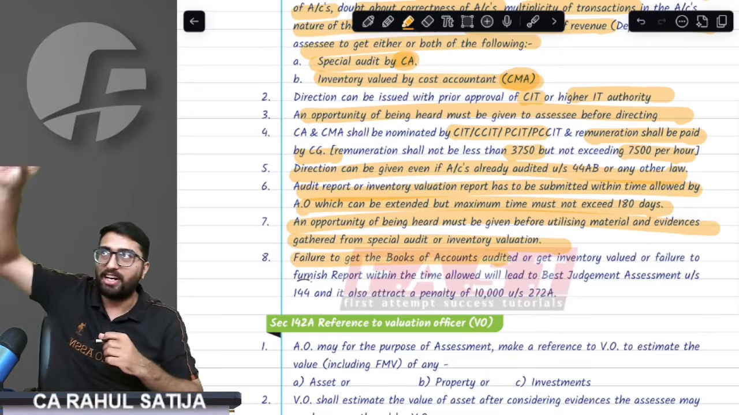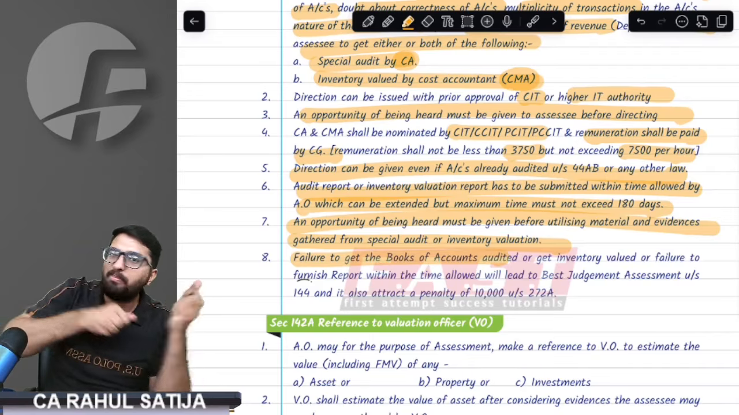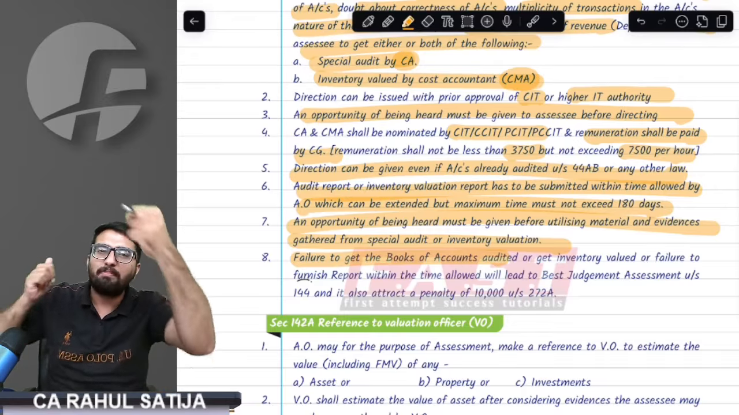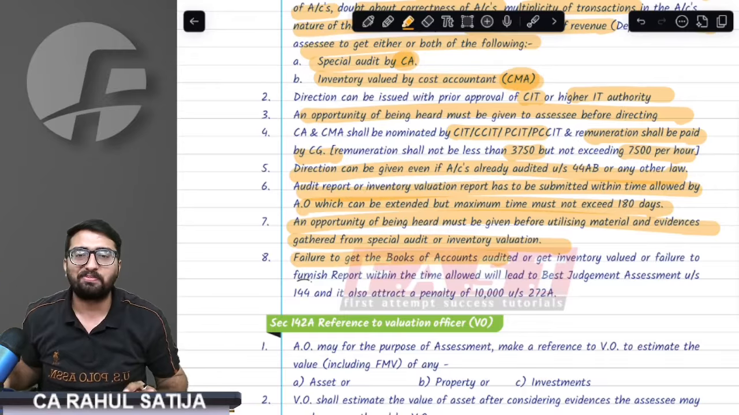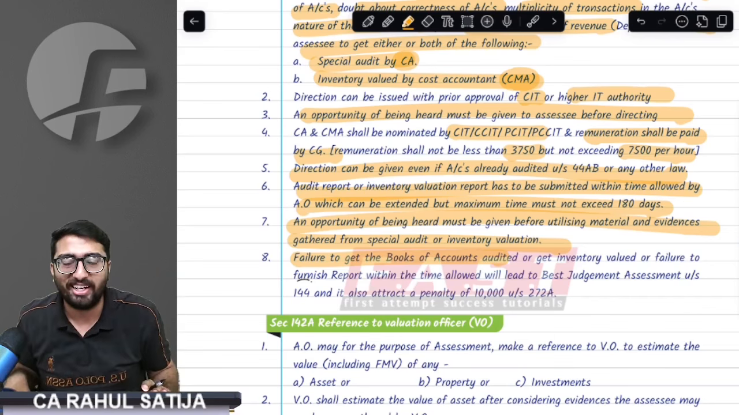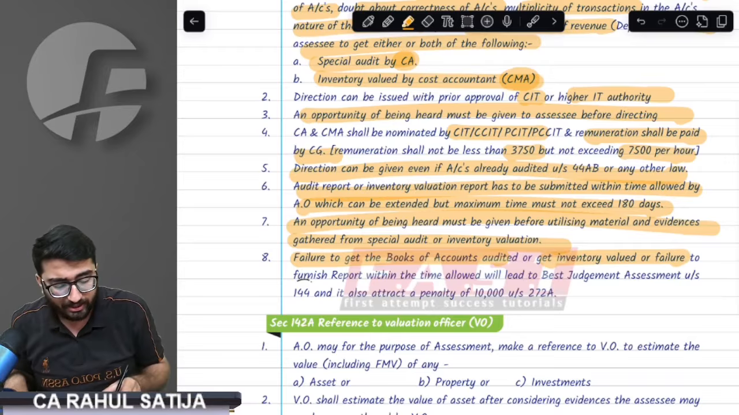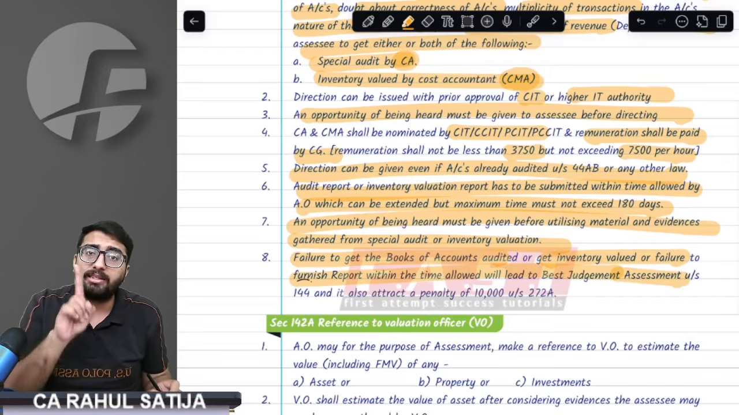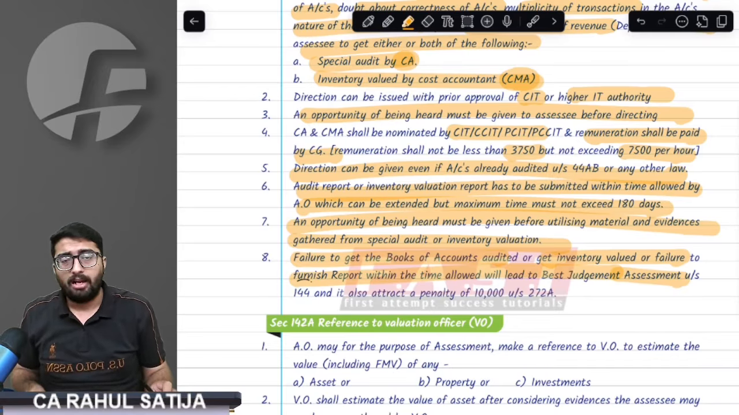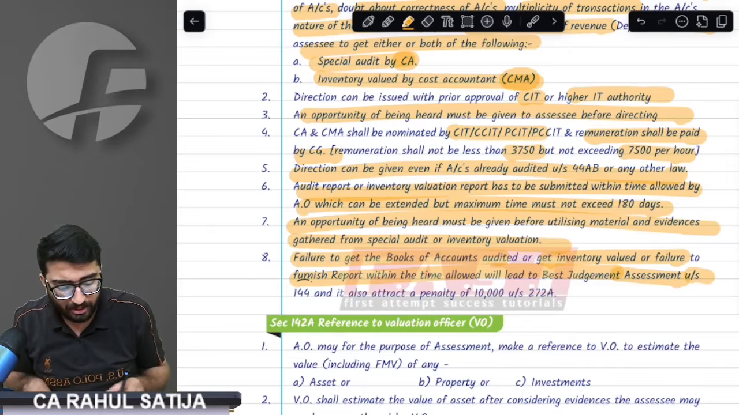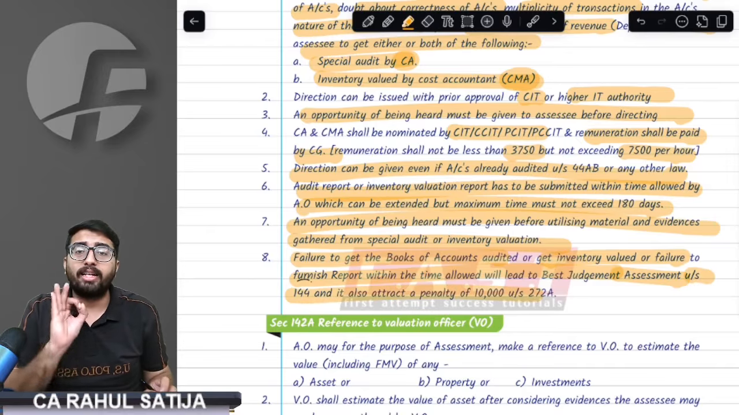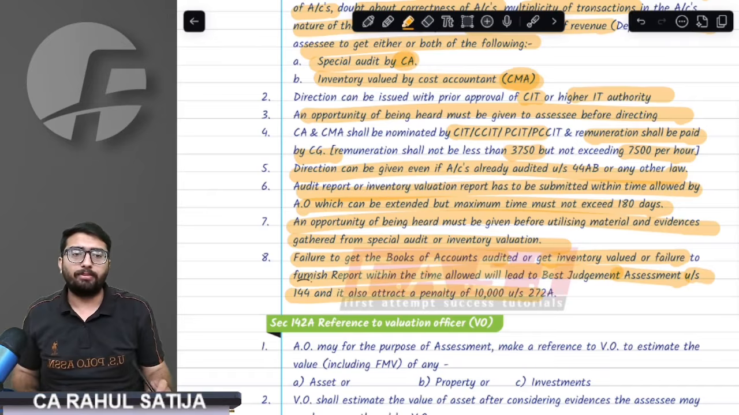Sir, if for example a chartered accountant came to my premises and I beat him with lathis and fists, I punched him and chased him away, and the chartered accountant was not able to do the audit. In that case, the provision says if I fail to get the special audit done, then there will be best judgment assessment against me. The department will proceed for best judgment assessment against me. Remember, also 10,000 rupees penalty would be leviable.